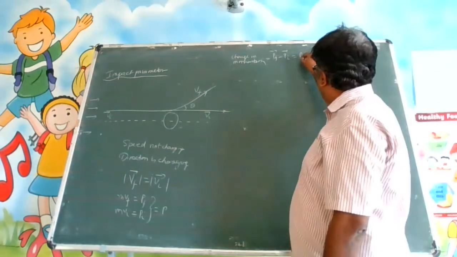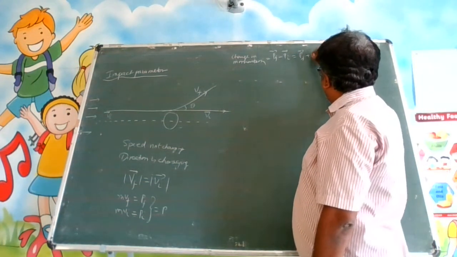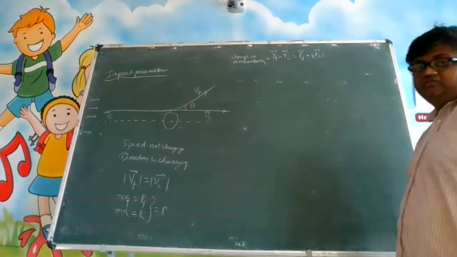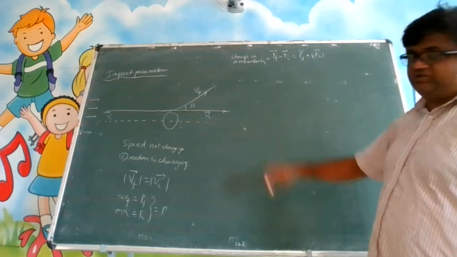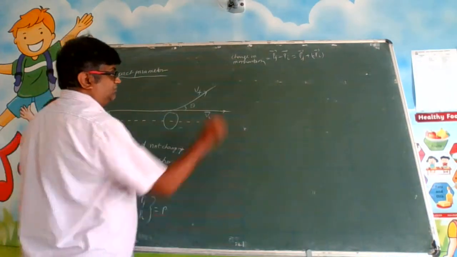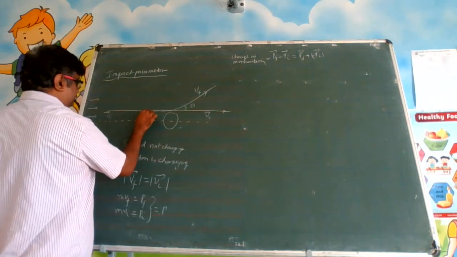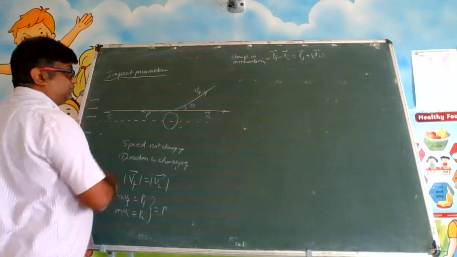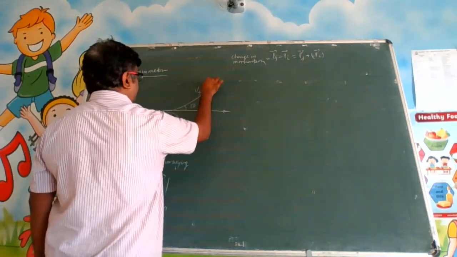You have to write it as Pf vector plus minus Pi vector. Minus Pi vector means what? Opposite to the original direction. So this is your original direction in which it is going. So minus Pi vector will be in this direction, isn't it? This is also P, and in this direction there is a P. Momentum we are talking about.